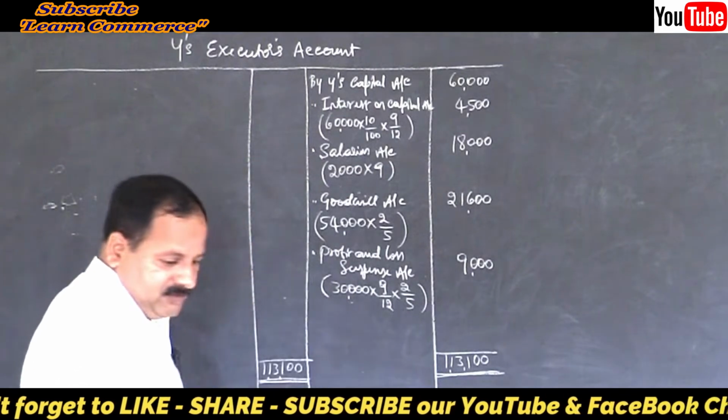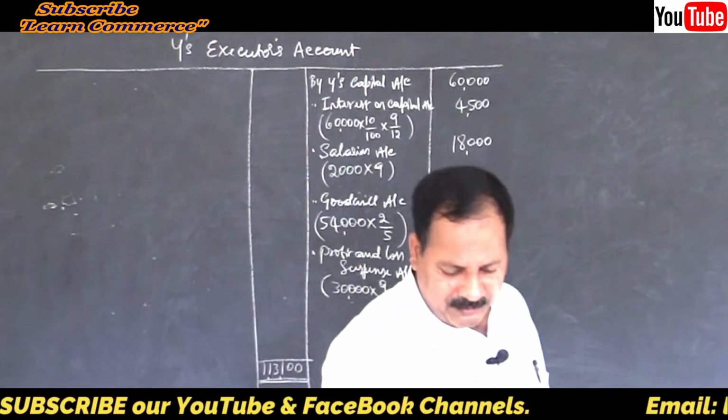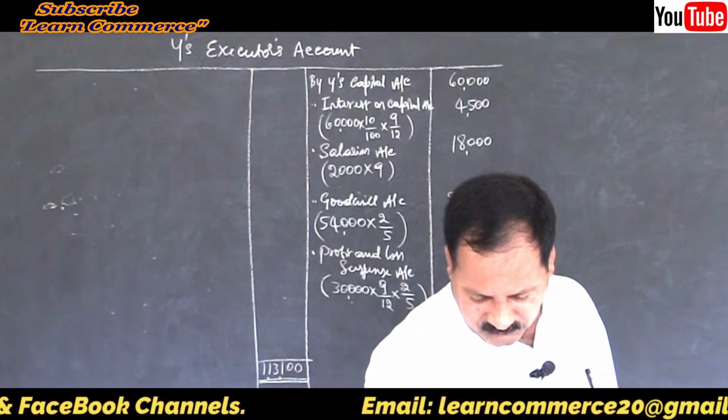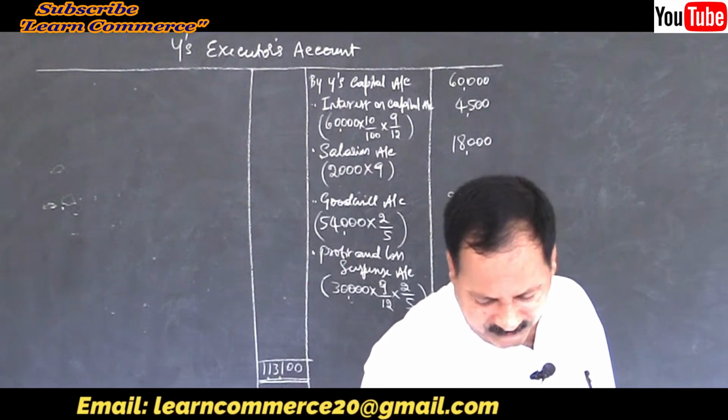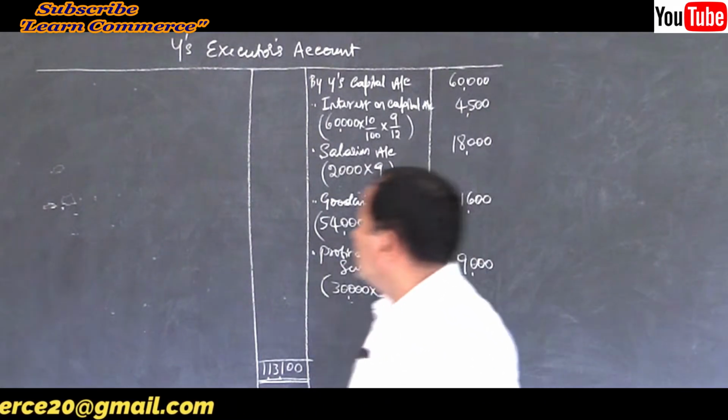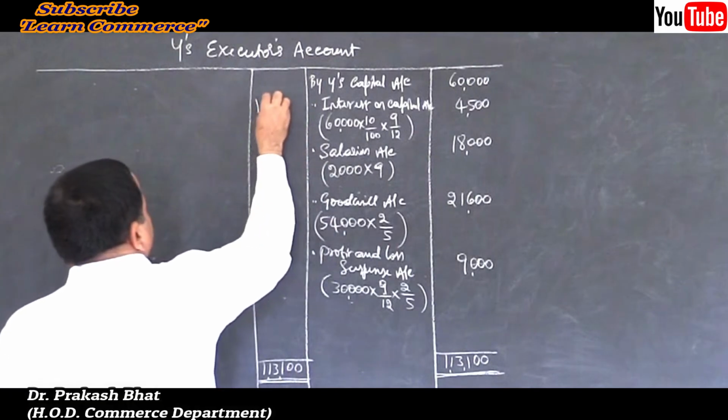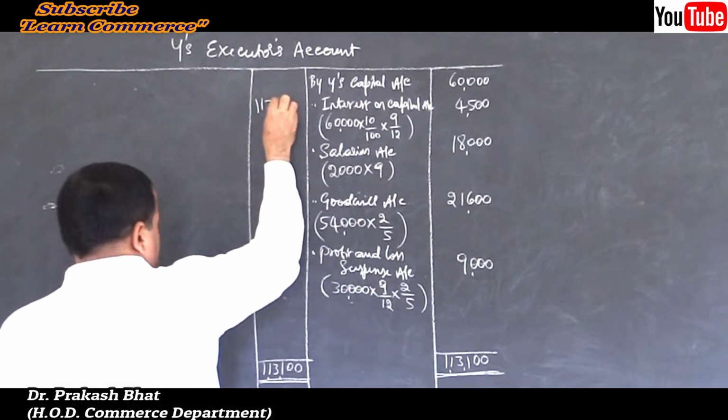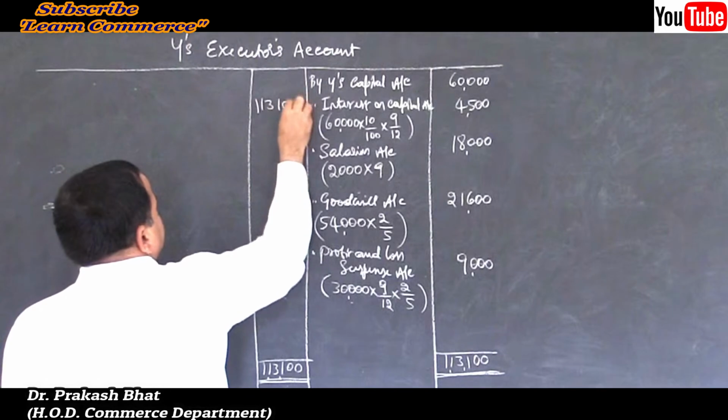That itself is the difference. Is there any debit entry? Any drawings here? No, there are no drawings, right? So that itself is the answer. Amount payable to the executors, 1,13,100. Amount is not paid.